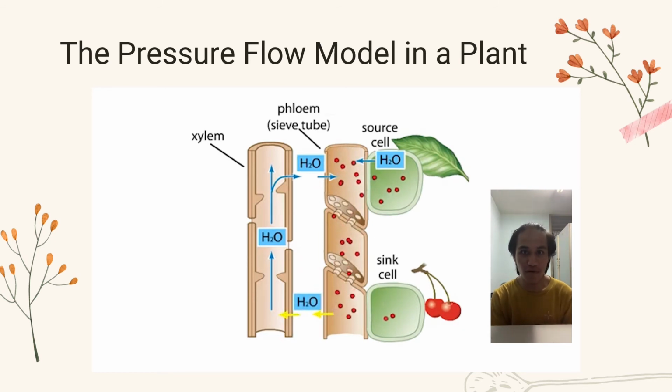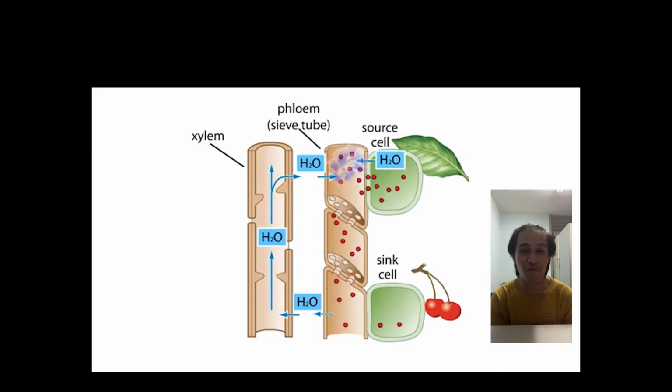As the sucrose concentration decreases, water flows by osmosis out of the phloem to regions of higher solute concentration. The loss of water in turn decreases the pressure in the phloem and pulls fluid from the other higher pressure regions of the phloem.